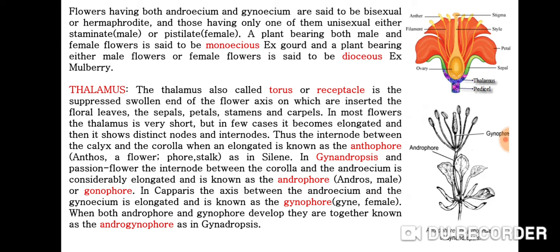As in Silene and Gynandropsis and passion flower, the internode between the corolla and the androecium is considerably elongated, known as the androphore. In Capparis, the axis between the androecium and the gynoecium is elongated and is known as the gynophore. When both androphore and gynophore develop, they are together known as androgynophore, as in Gynandropsis.